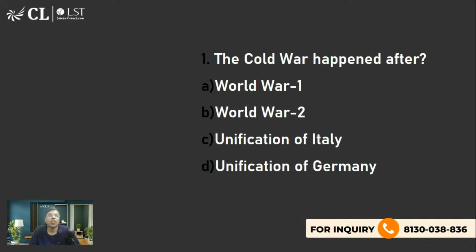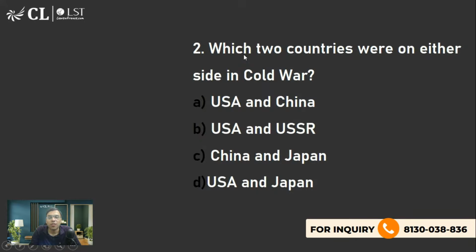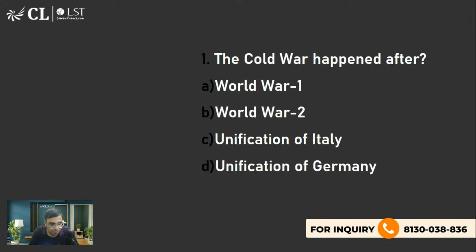Okay. Now let's talk about some international news which we have seen in the past, and we have seen one question with regards to the Cold War and the former Soviet Union. अभी 3-4 साल पहले CLAT में क्वेश्चन आया था, ठीक है? So let us first talk about this. Cold War. What was the Cold War? You have to tell me. (1945 to 91). What was that? थोड़ा सा कोई बता सकता है?